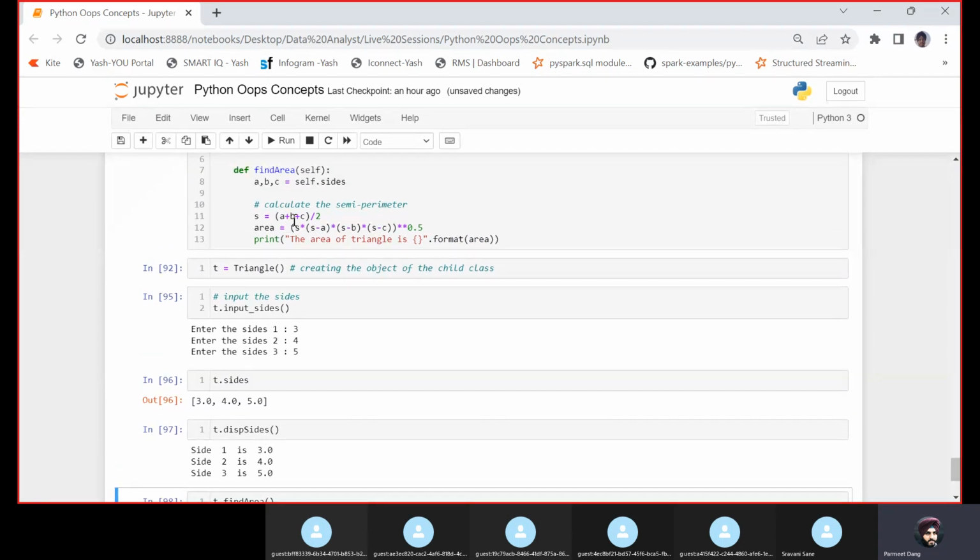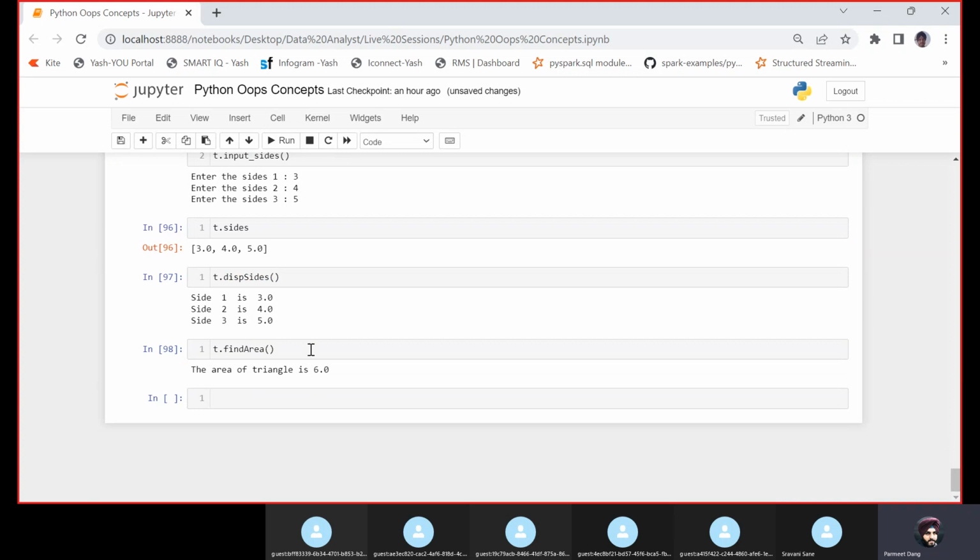So S is equals to A plus B plus C by 2. So 5 plus 4 is 9 plus 3 is 12. 12 by 2 is 6. Okay, now 6 into 6 minus 3, that is 3, and then 6 minus 4 is 2, and 6 minus 5 is 1. Okay, so 6 into 6 is 36, and 36 to the power of 0.5 is 6. So that's where you are getting output as 6.0.